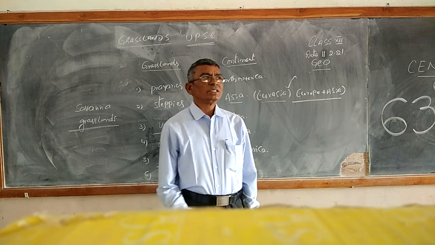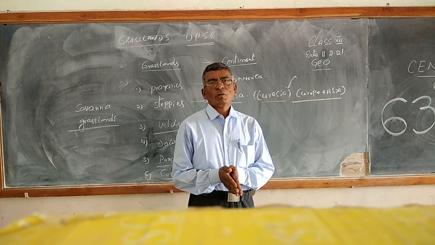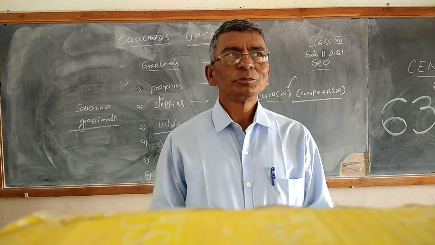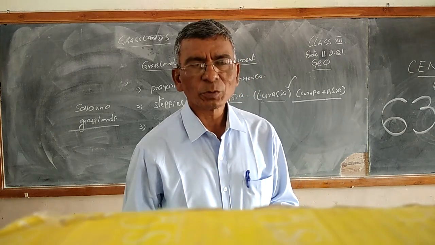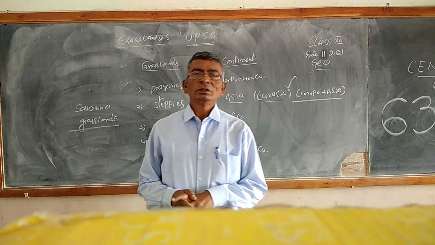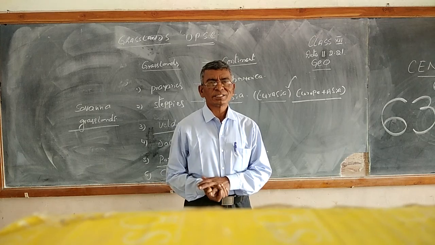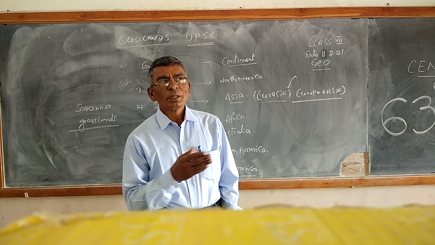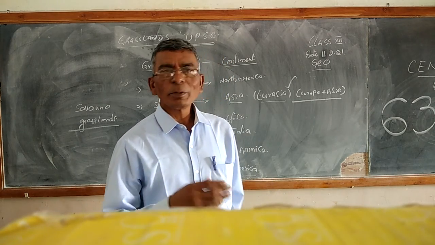Normally, desert means it is not fit for agriculture, and not even fit for transportation. So we have a lot of disadvantages. That's why in the deserts there is normally no cultivation.